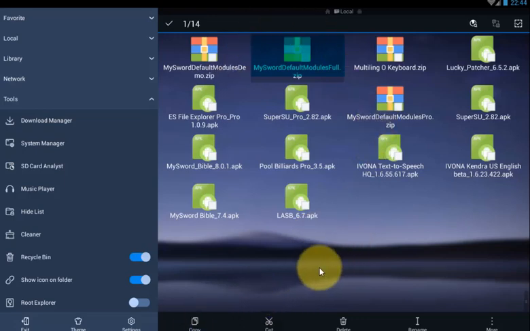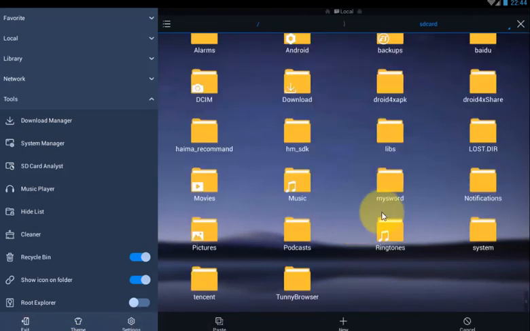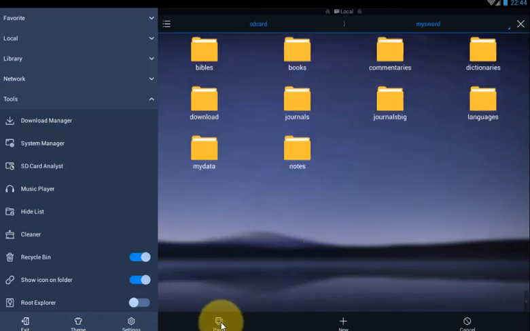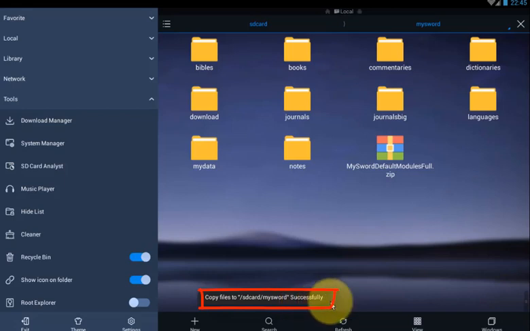But because of tutorial purposes, I'm using copy. Go back to MySword folder and paste it there. Wait until it is successful. There we go, successful. After it says that, make sure MySword Bible is closed.